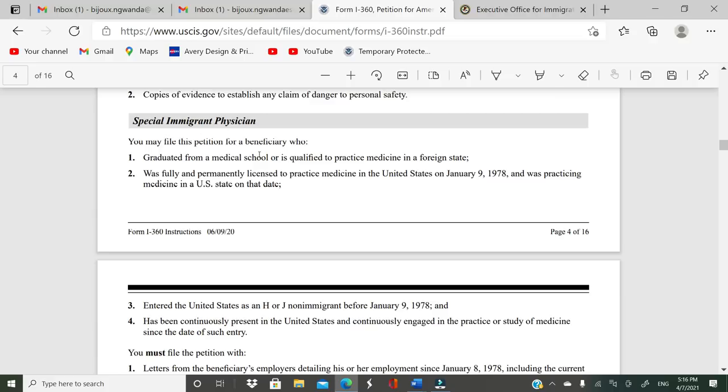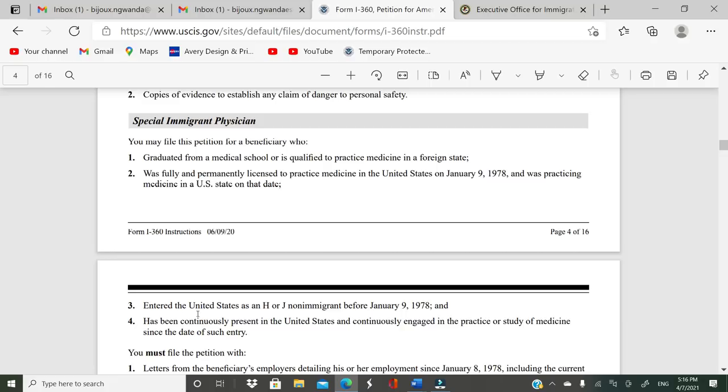Then we have a special immigrant physician. Okay, you might file this petition for a beneficiary who graduated from a medical school or is qualified to practice medicine in a foreign state, was fully and permanently licensed to practice medicine in the United States on January 9, 1978, and was practicing medicine in a U.S. state on that date.